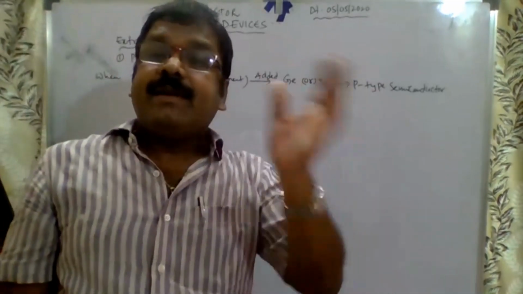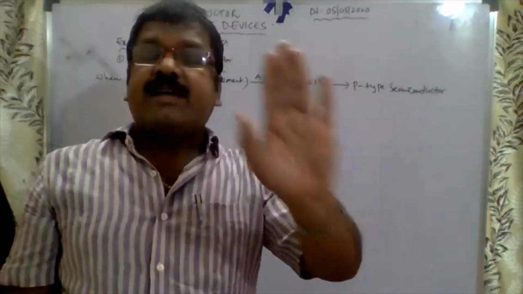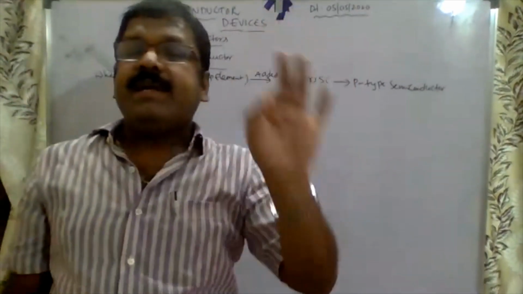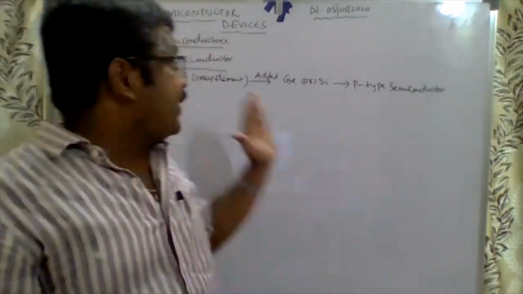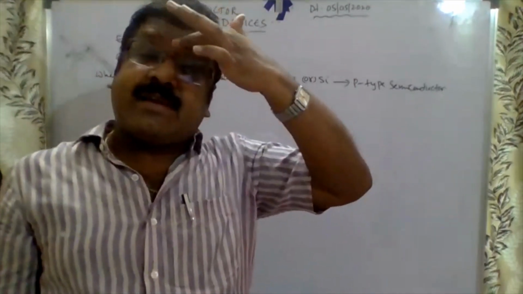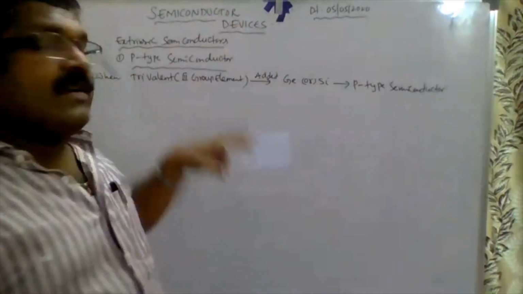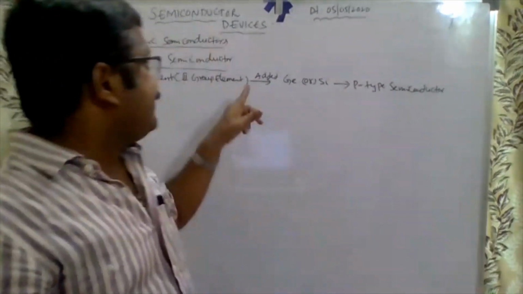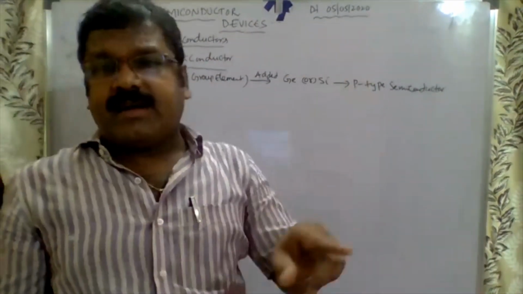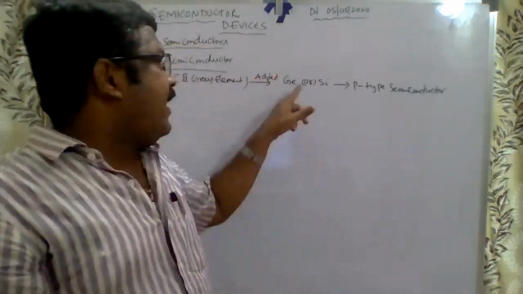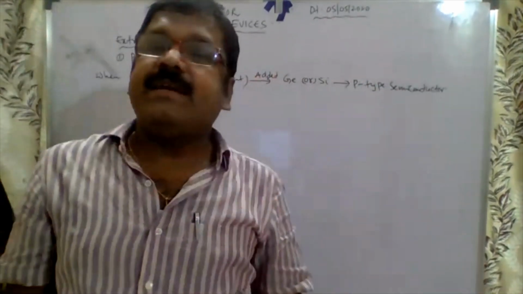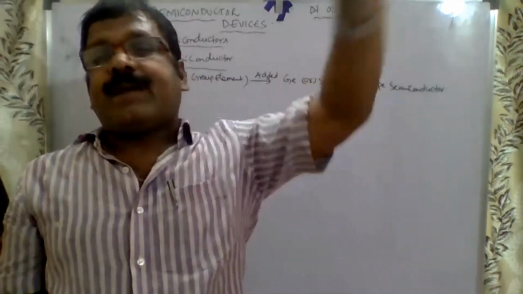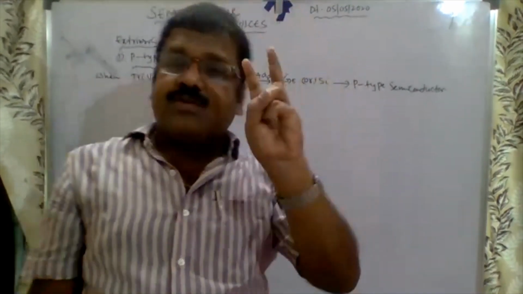I repeat once again. Extrinsic semiconductors are two types. One is P-type semiconductor. What do you mean by P-type semiconductor? When trivalent, third group elements are added to the pure form of a semiconductor like germanium or silicon, then we get P-type semiconductor.